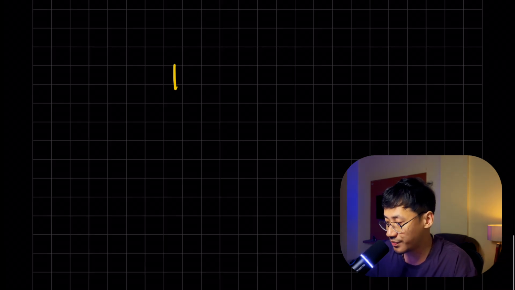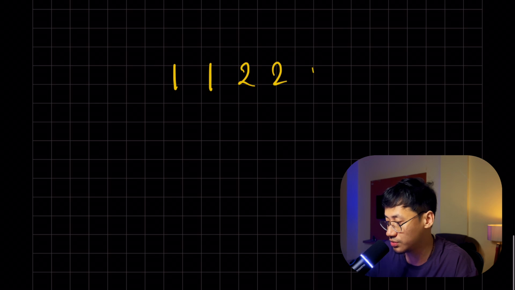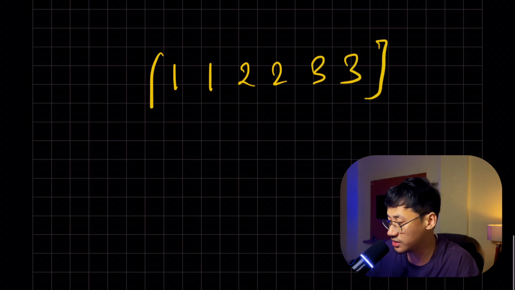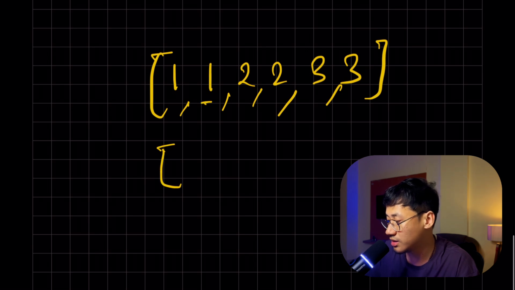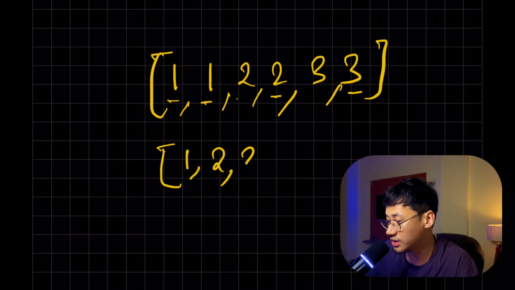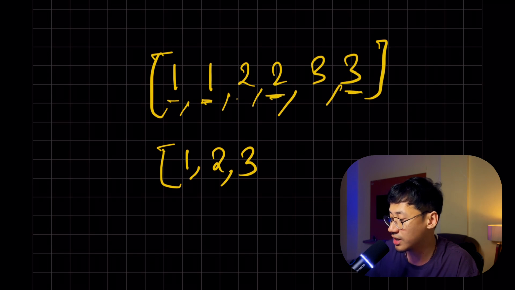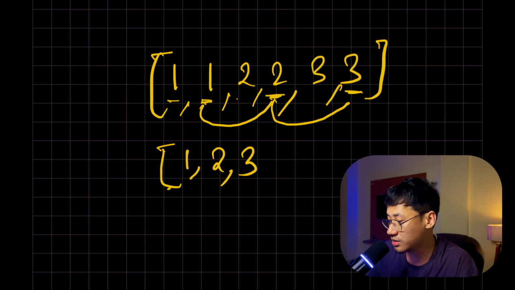So let's say 1 1 2 2 3 3 is the question. This is an array, it is a single digit. What you need to do is remove all the duplicates, but keep all the unique elements. Let's say 1 2 3 unique elements are kept and all the duplicates are removed. Here you need to remove all this. Remove all this in the sense from the first 3 positions, because these 3 are unique.